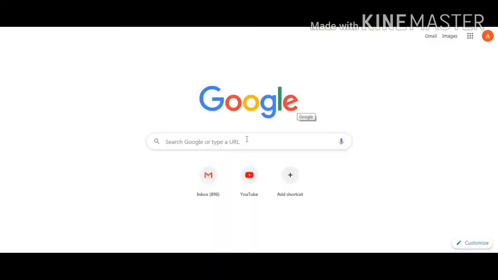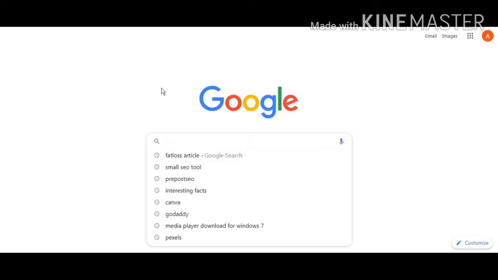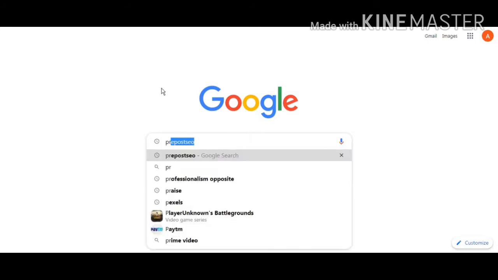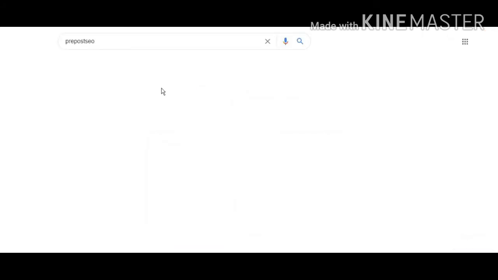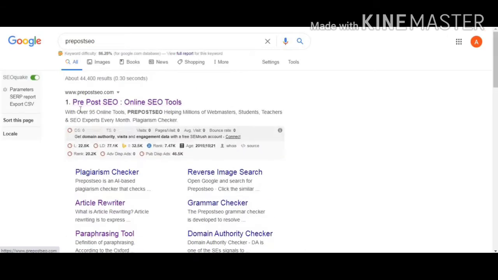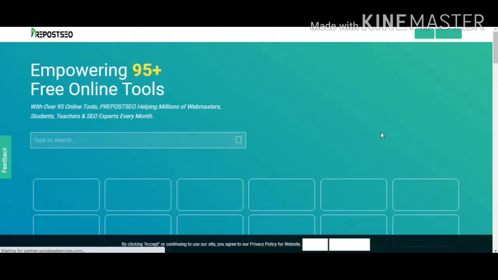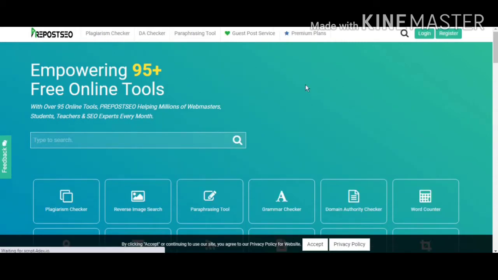Hi, now you can see my screen. Let us go to prepostSEO, press enter, and here you can see the prepostSEO online SEO tool. Just click on it at the top of the results. This is the dashboard of prepostSEO.